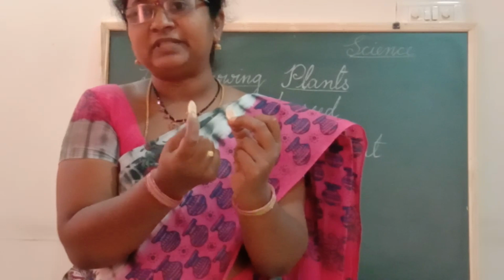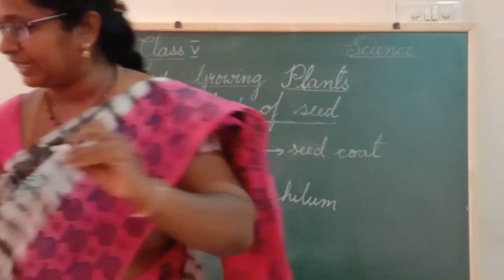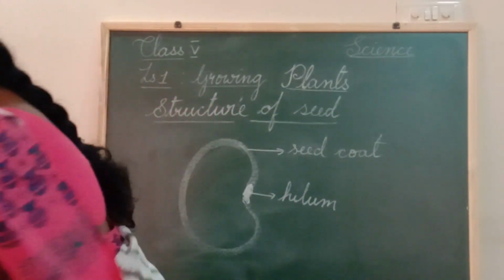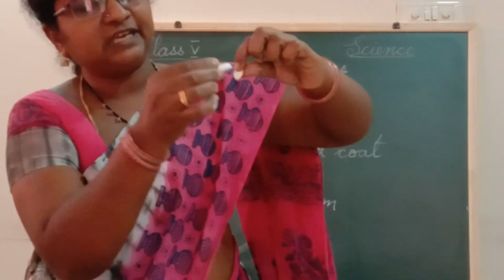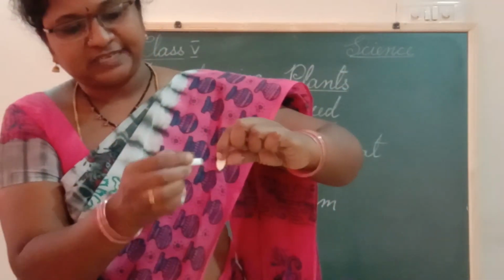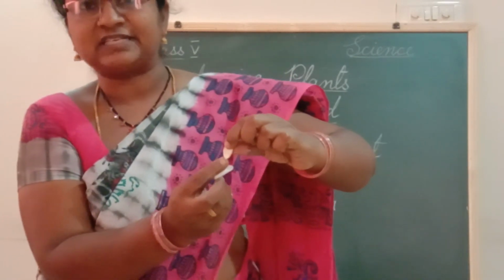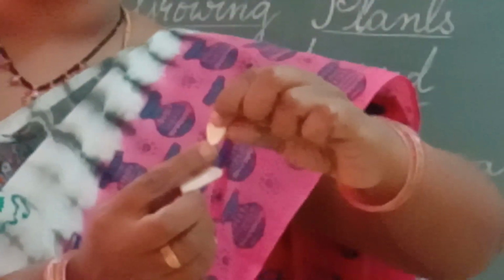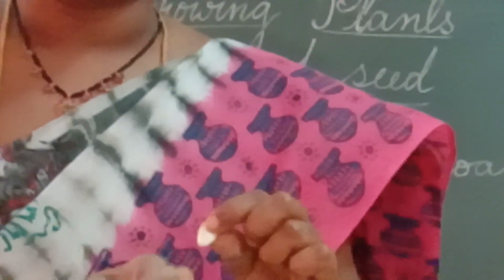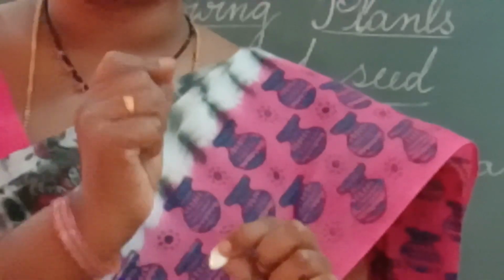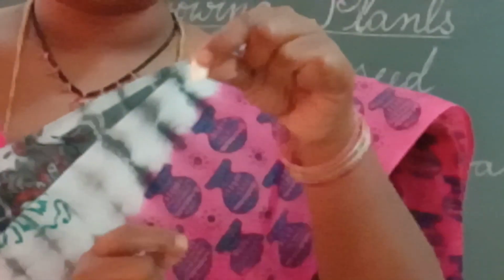Now you might be thinking, in this seed, where is the baby plant? We can see the baby plant in one of the cotyledons. See here in the lower part, you can see a small white structure. If you also soak the seeds and look, you can find it. Here you can see the baby plant. This is known as embryo. Once soaked in water, it will be growing. Understood, children?